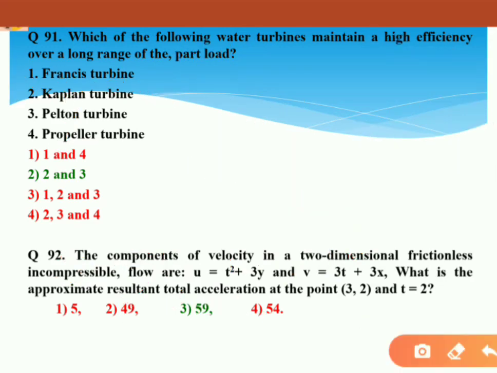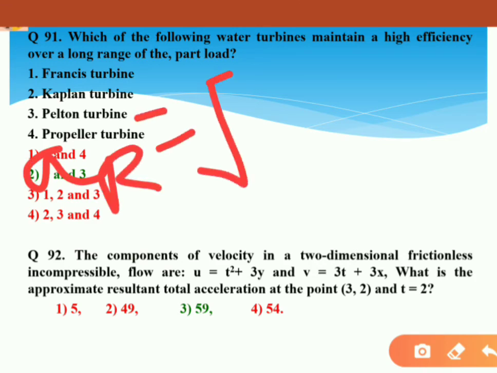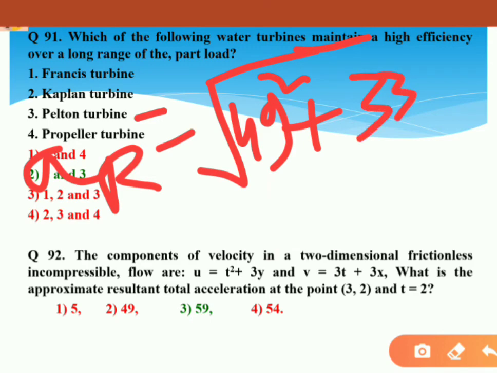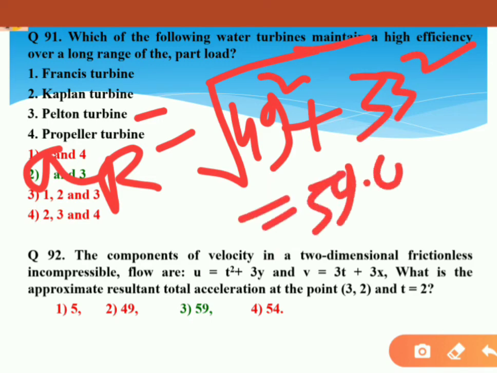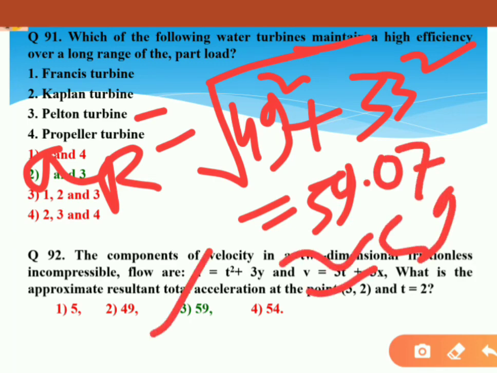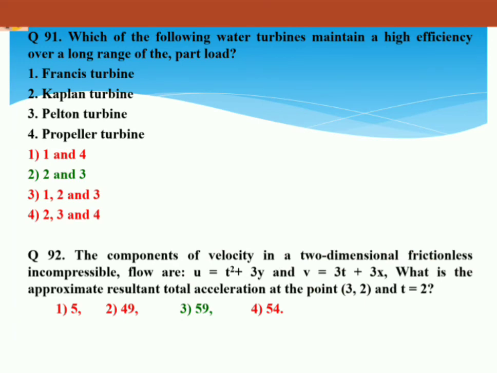So now the resultant will become root over ax square plus ay square. So 49 square plus 33 square. So it will become 59.07, or almost equal to 59. So option 3 is the correct answer here. Let's come to the next question.